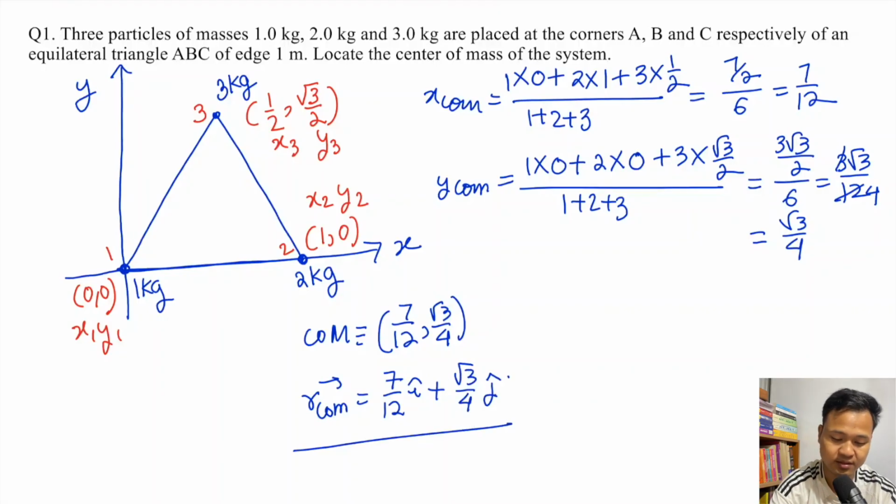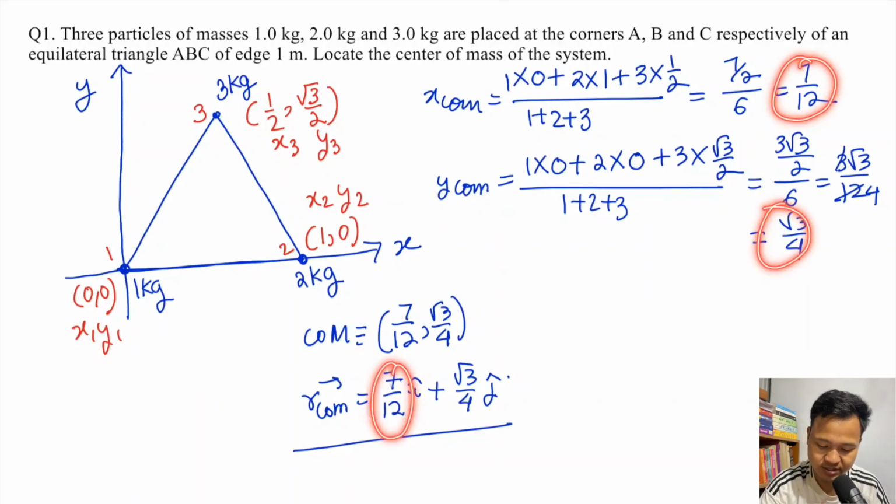In the question, if the component is 0, then you have the x component and the y component like this. So here also, this is the x component, right? And this is the y component.